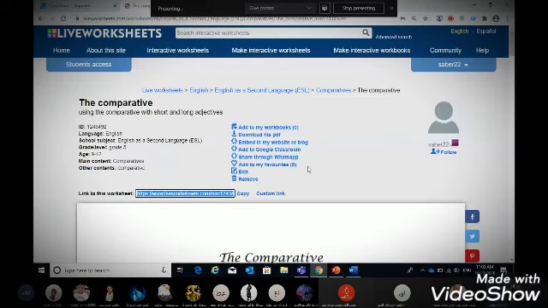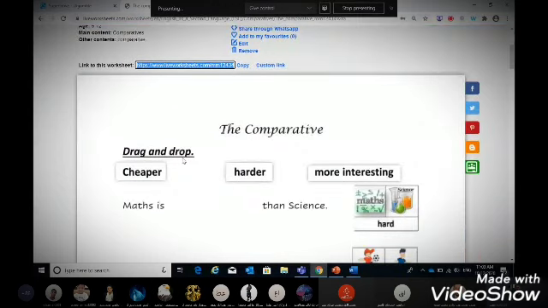So please have a look at them and make sure you do all the activities. Live worksheets is very interesting because here we have a PDF worksheet that is turned into an interactive worksheet. And what is really nice about live worksheets is that they are corrected after you finish, and you will have your mark.